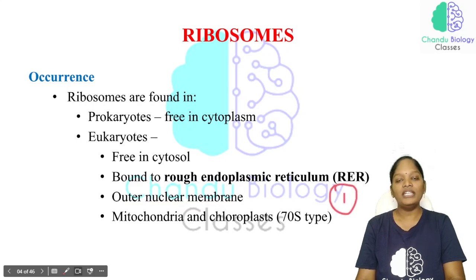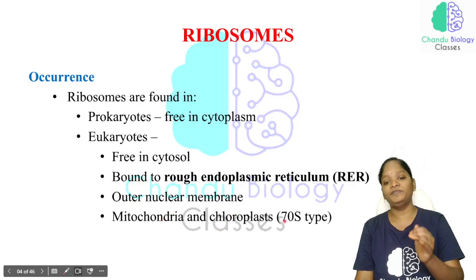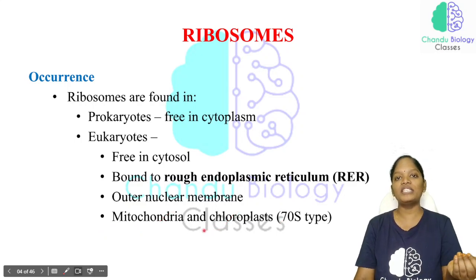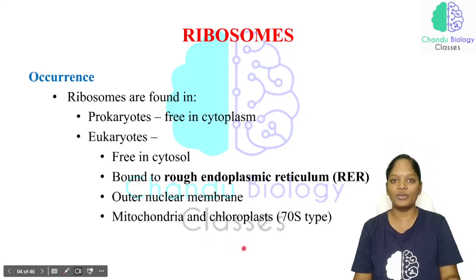Because nuclear DNA is also there. The outer nuclear membrane is continuous with the rough endoplasmic reticulum, no doubt in that. The ribosome is also present in the chloroplast and the mitochondria, and the ribosomes present in the mitochondria and the chloroplast are 70S ribosomes.